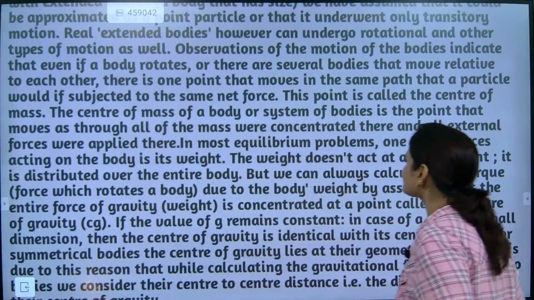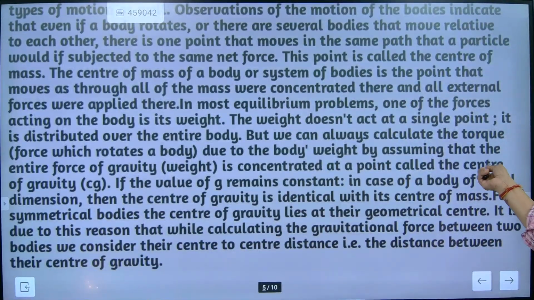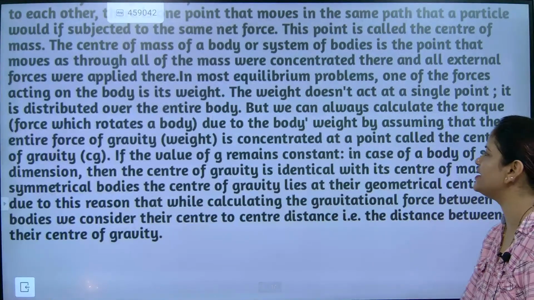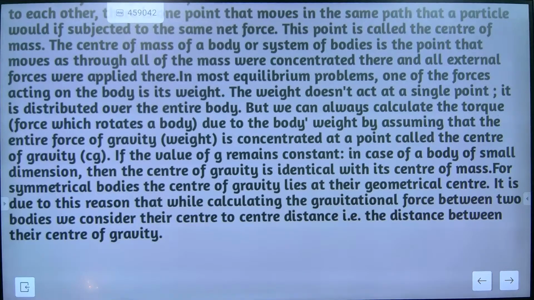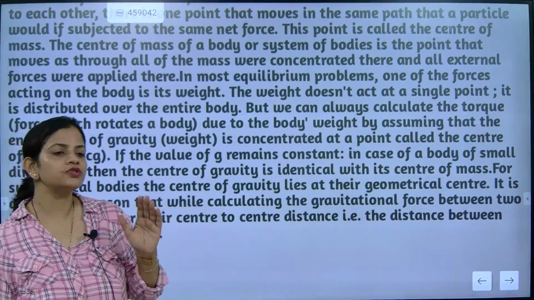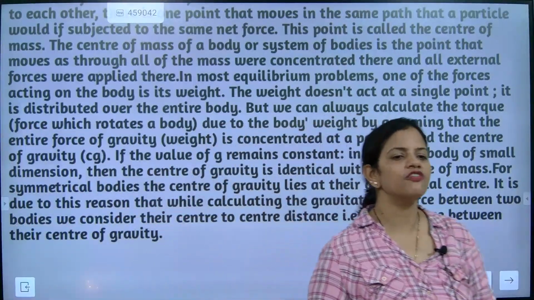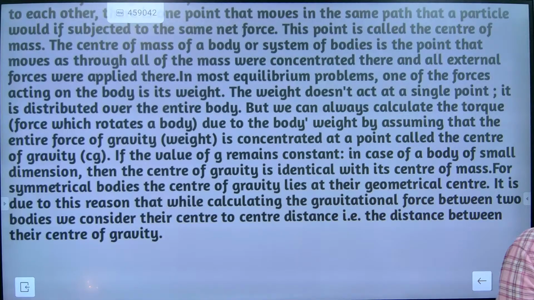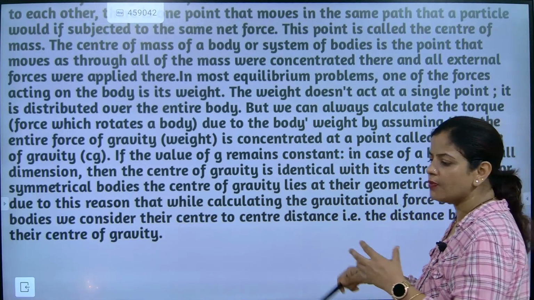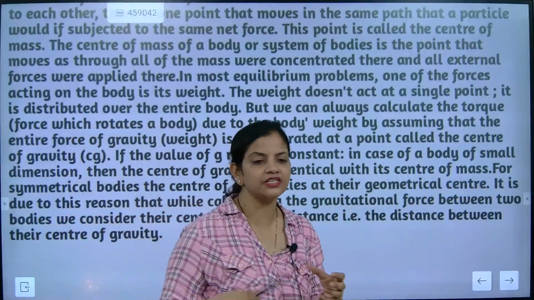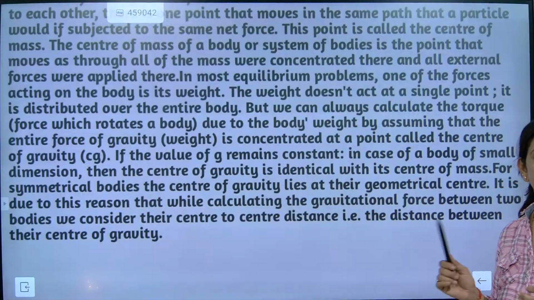Okay, now listen. But we can always calculate the torque, the force which rotates a body due to the body weight, by assuming that the entire force of gravity is concentrated at the point called the center of gravity. So beta, now two different things we are learning. First, we were discussing center of mass, and then center of gravity. If any object is rotating, at the time of rotation, what is it experiencing? Force it will experience. Understood?